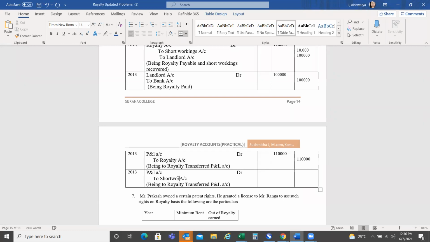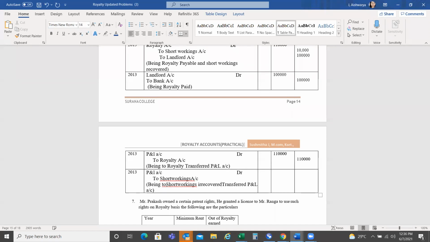Recovered. Yes, but here I cannot write that. I have to write only short workings. But here, being short workings irrecovered, and transfer to P&L account. That's what you have to do, right? Okay, ma'am. Okay, done.